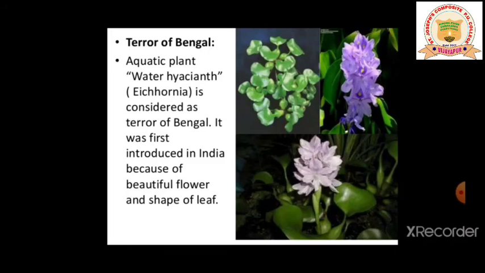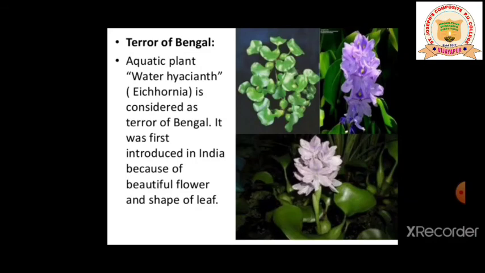So it is considered the terror of Bengal. It was first introduced in India because of its beautiful flower and shape of the leaf. As I said, people got fascinated by seeing the beautiful flower and shape. They did not know the disadvantage that it drains out the oxygen present in the water.